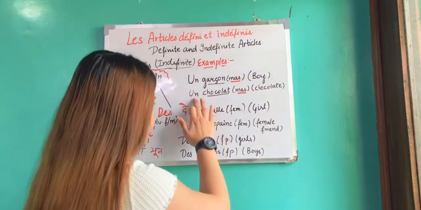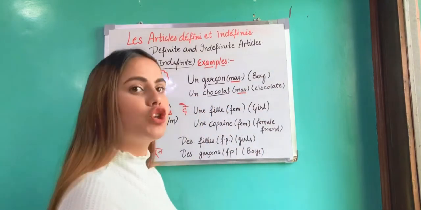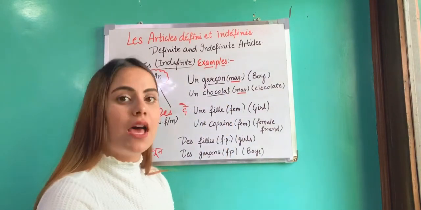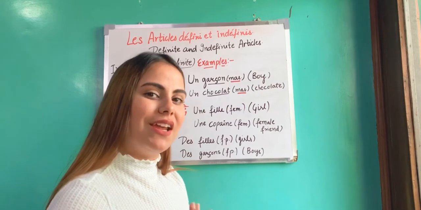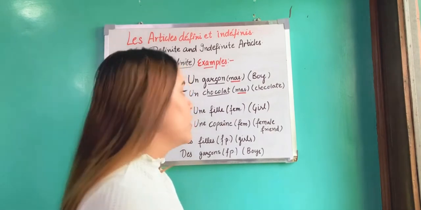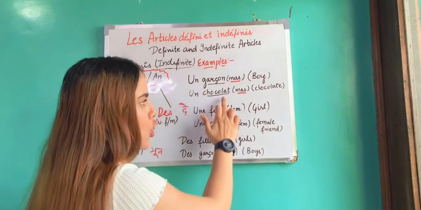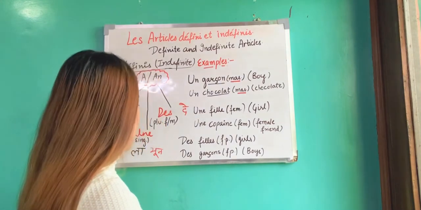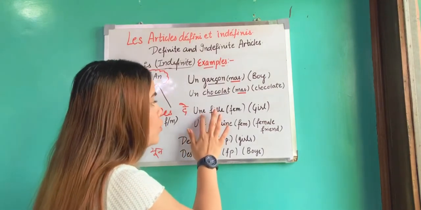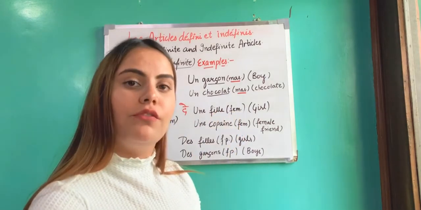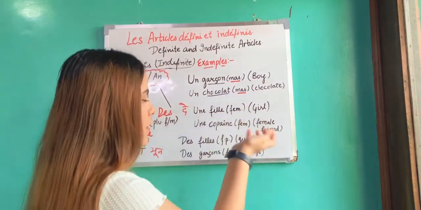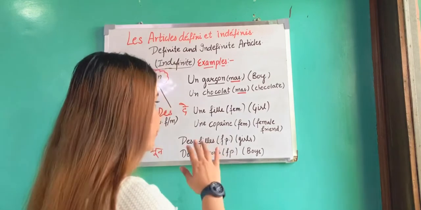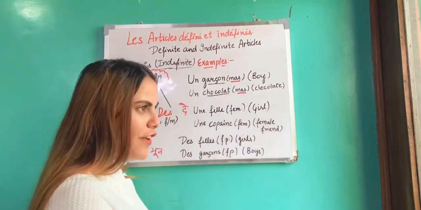Another example is un chocolat. I have already told you that the particular word chocolat is masculine in French. We consider it as a masculine noun, that is why we write un chocolat. Now I am giving the example of feminine singular, that is une. Une fille is a girl. Une compagne is a friend.